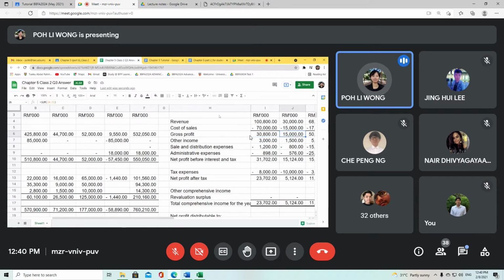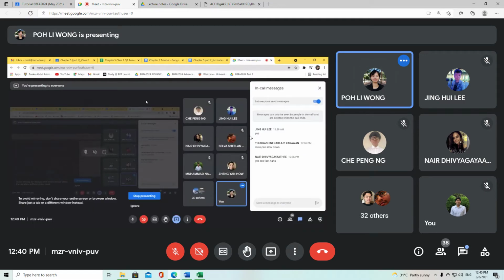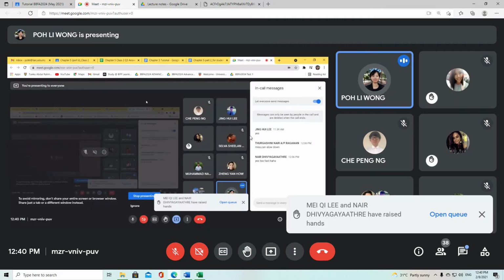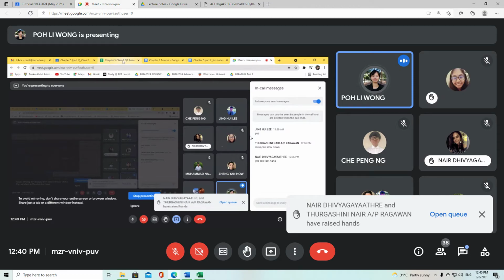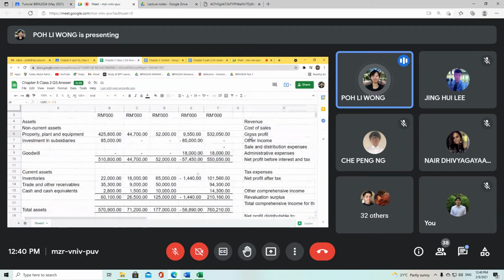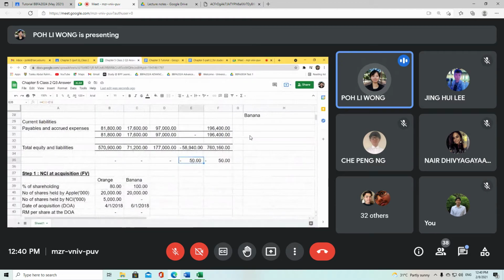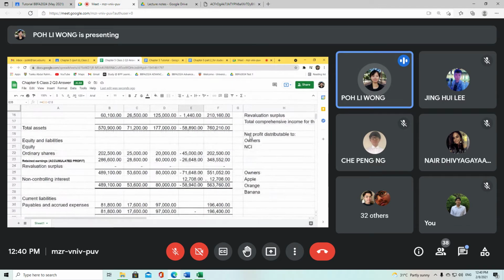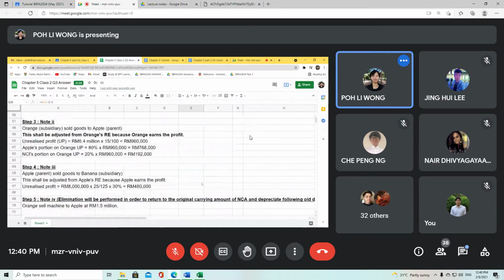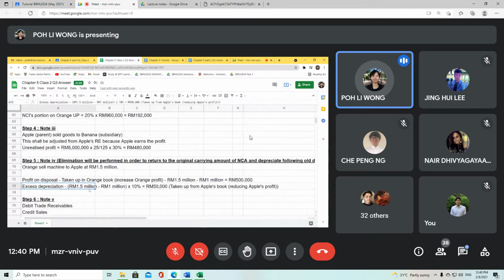All right, can you follow this 50,000 on excess depreciation? Raise your hand if you can follow. Okay, thank you. If you can follow, then you know that again and again there is an adjustment here of 50,000. Just now we mentioned that the excess depreciation taken up in Apple's book reduces Apple's profit, because depreciation is an expense.